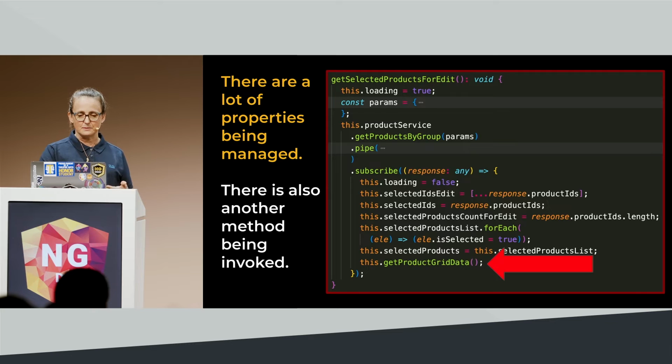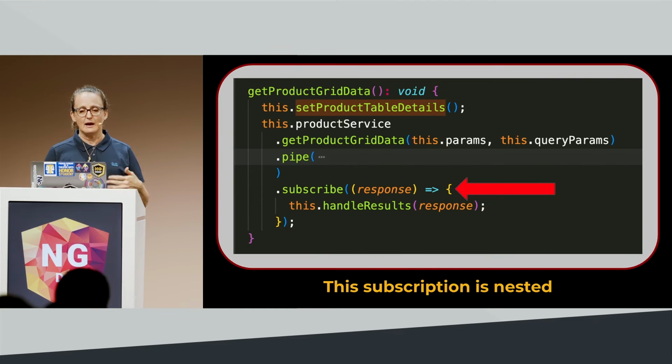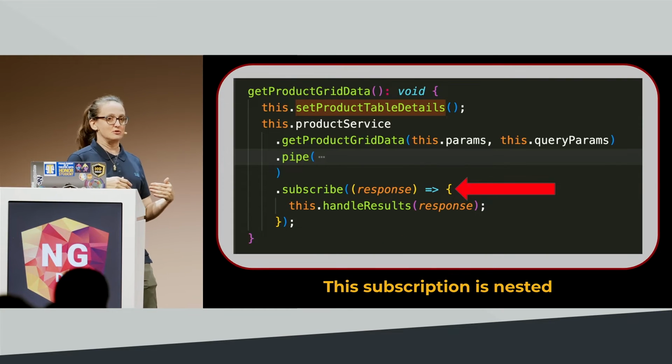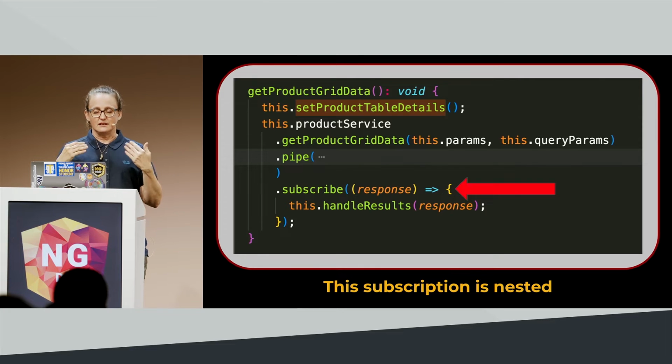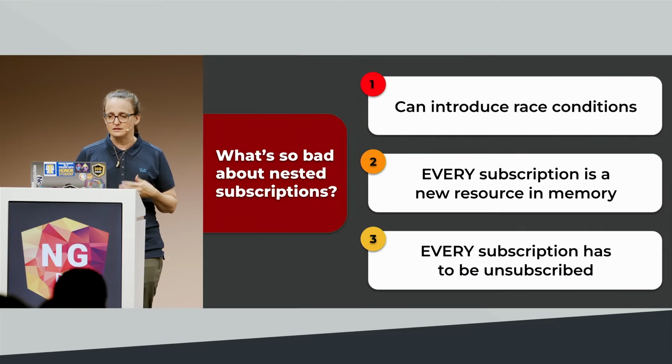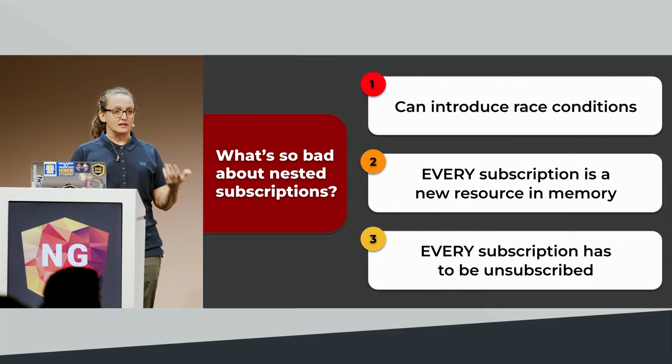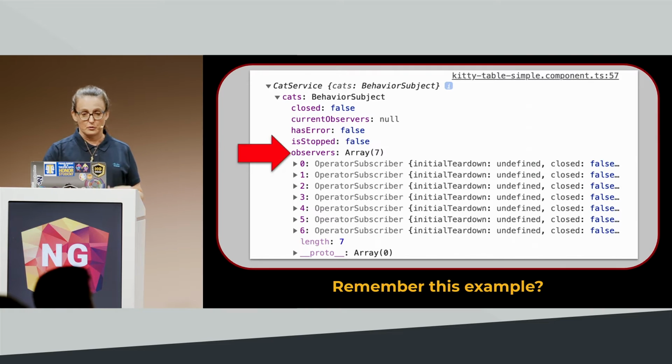So inside this subscribe block, we've invoked another method. And if we go to that method, it also has a subscribe block. So this is a nested subscription. Now, the problem with this is that this can introduce a race condition. Every new subscription is a new resource in memory, and every subscription has to be unsubscribed, right? Remember this?